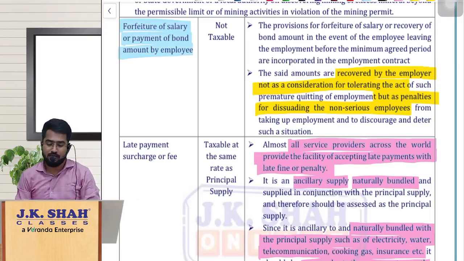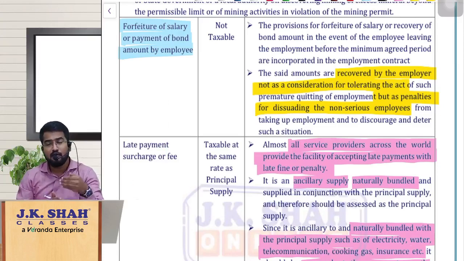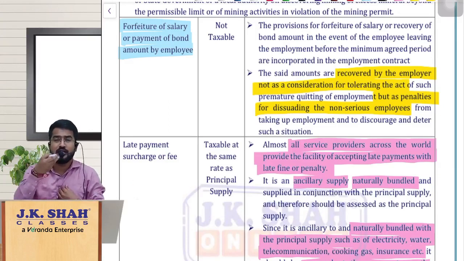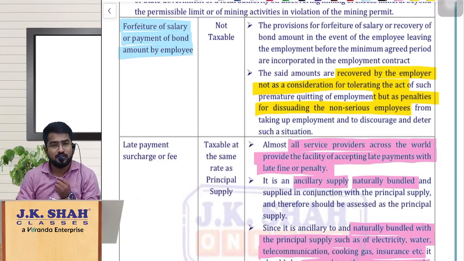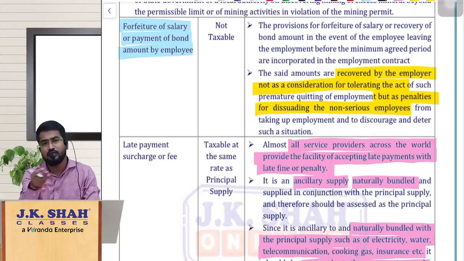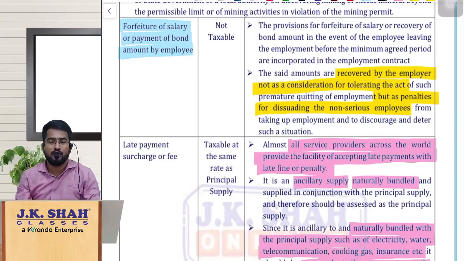What is it actually? Normally, whenever somebody enters into an employment, in the majority of cases the employer will ask them to sign a bond, that they will stay with them for at least a particular period. Why? Because we are incurring so much cost in training him and giving him exposure. Suppose he leaves the job in another 6-8 months, or after 1 or 2 years, after learning the entire work, whatever cost we have incurred to train him and give him exposure will be a waste for us.